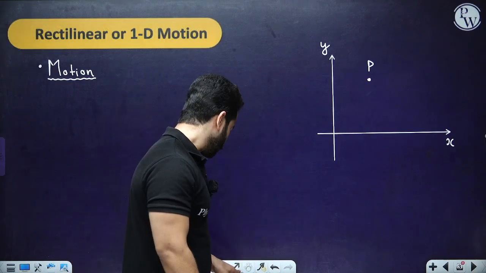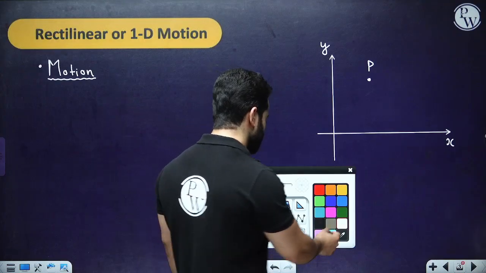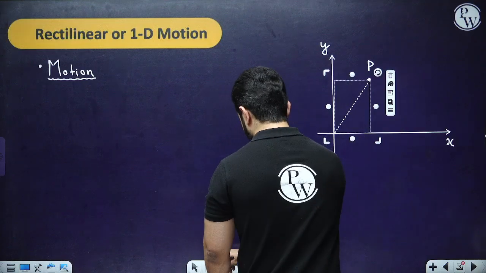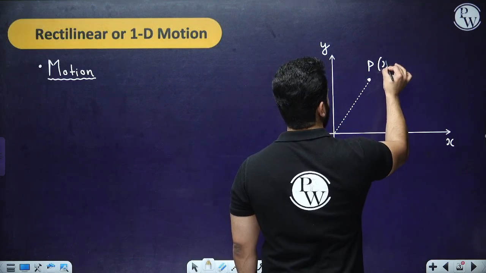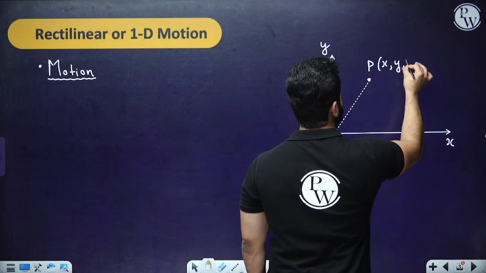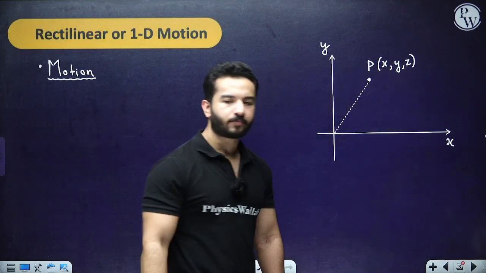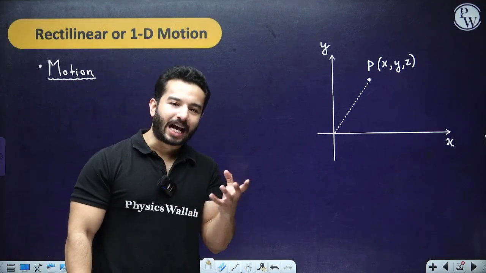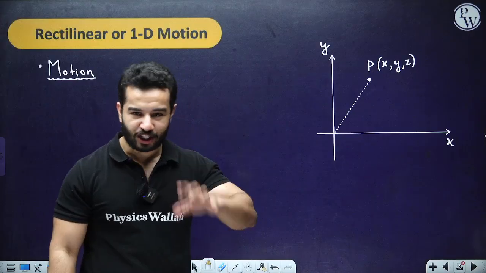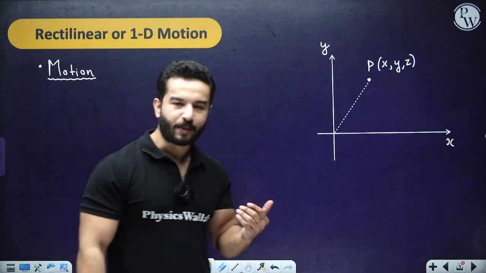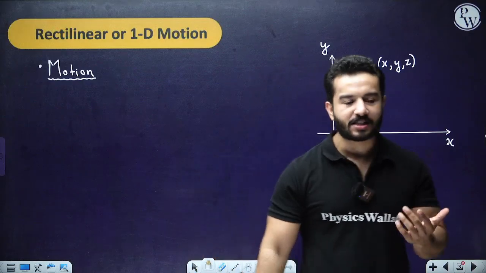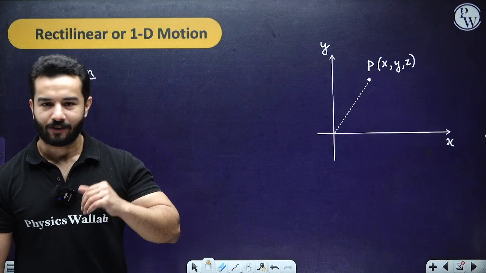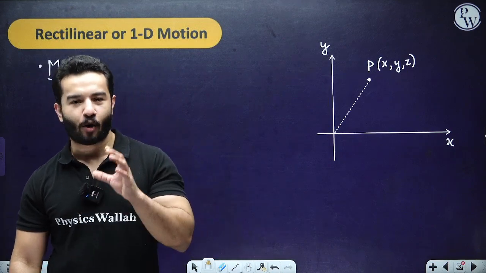Right? This is the position of a body. So if this is the position of a body, I am going to say that x, y and z are the coordinates of this position. Is that clear? Now, if with respect to time these coordinates change, then we are going to say that this body is in motion. If they don't change, we are going to say the body is at rest, right?